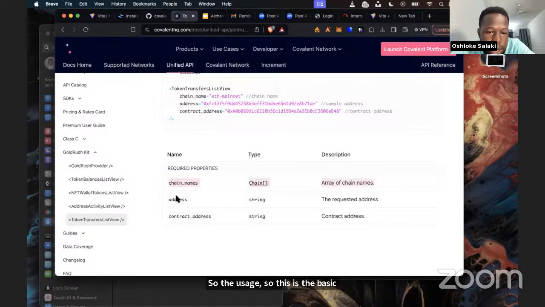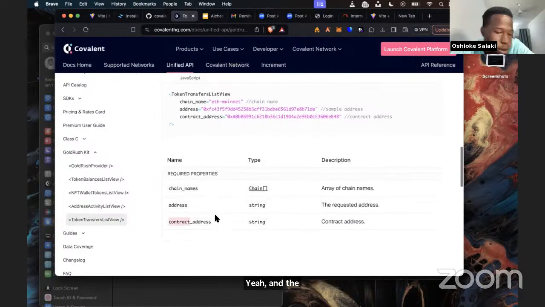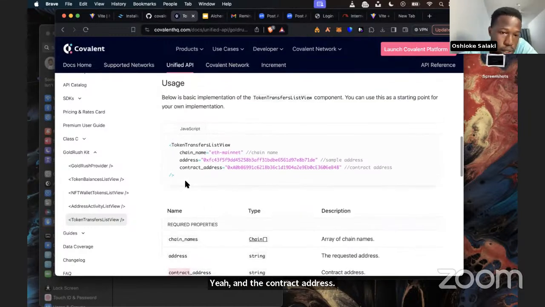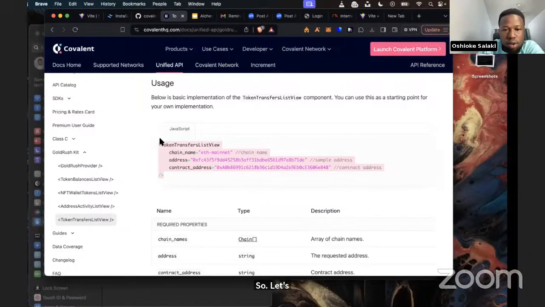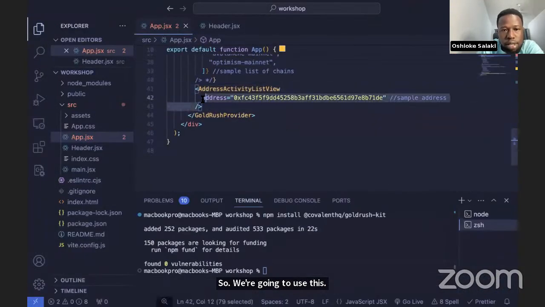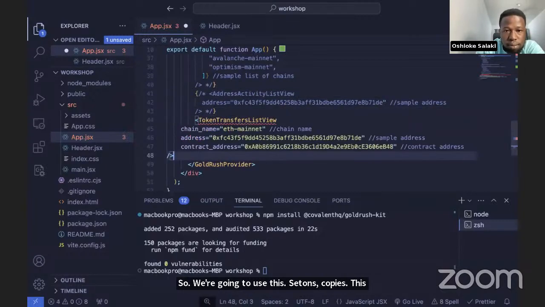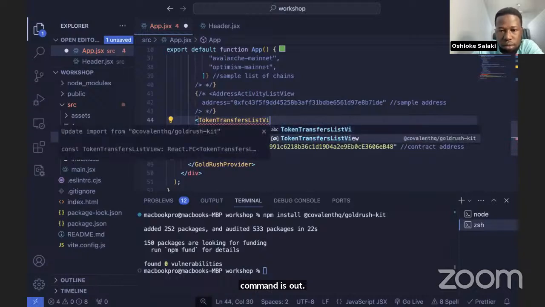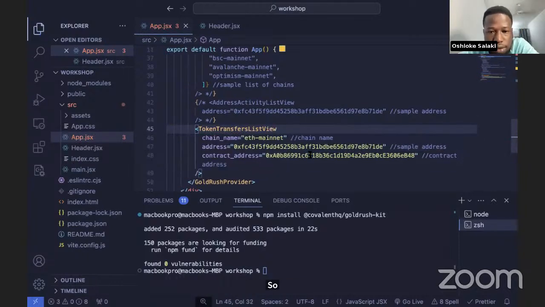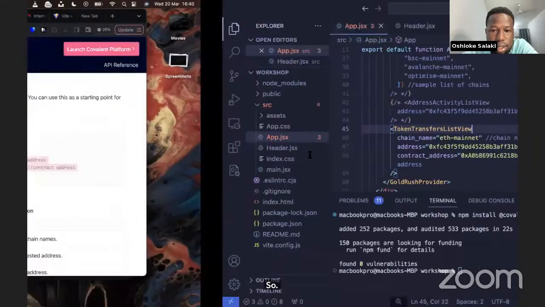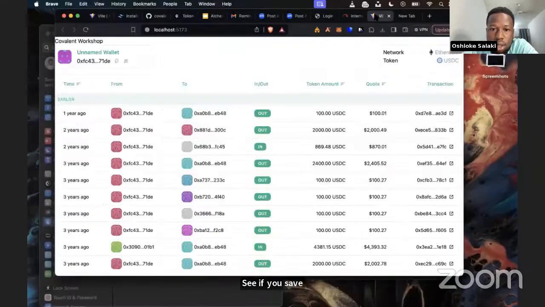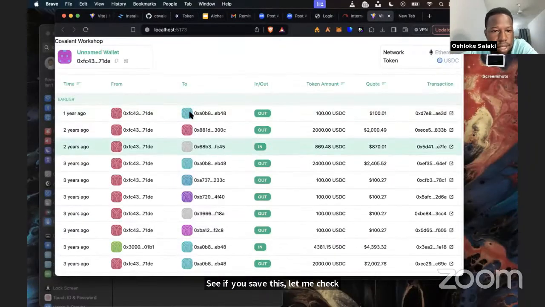is the chain name, the address, and the contract address. So we're going to use this. So we're going to copy this. Let's comment this out. So if you save this and we check, so this is how it appears.